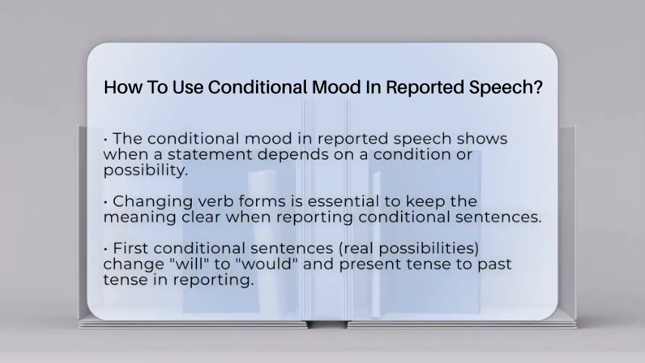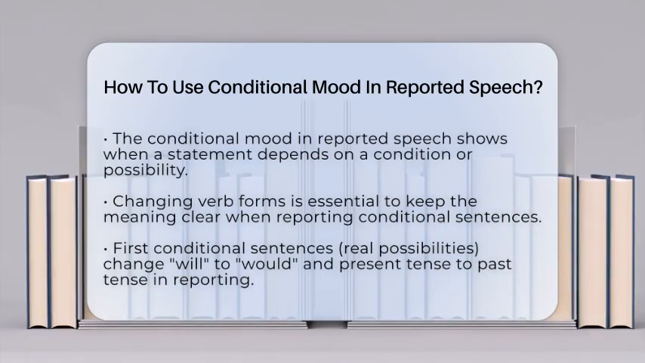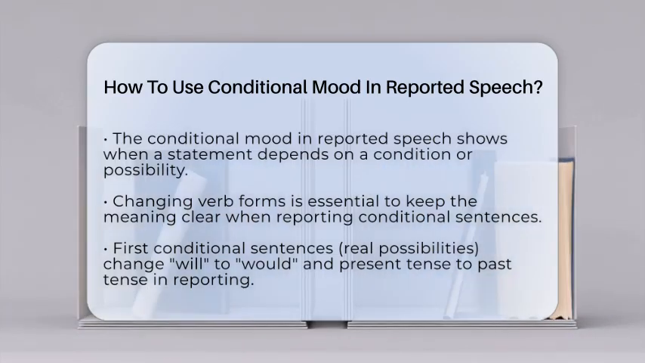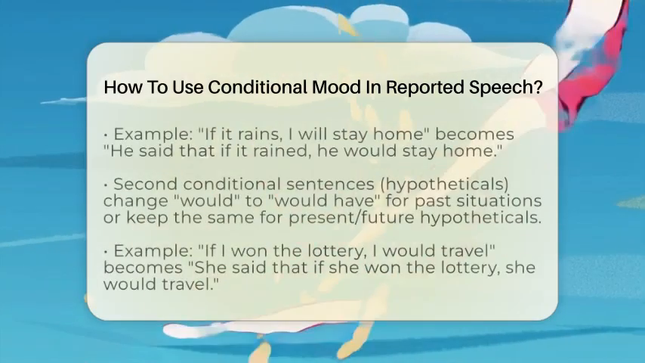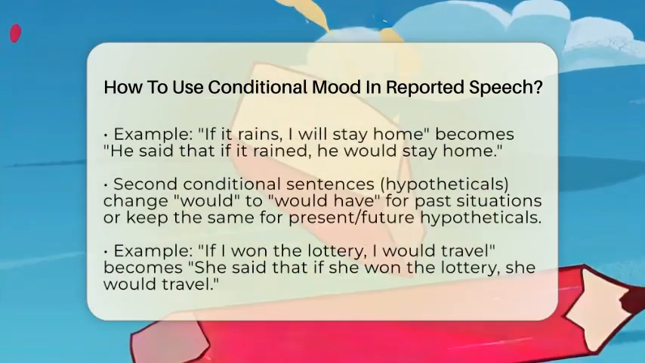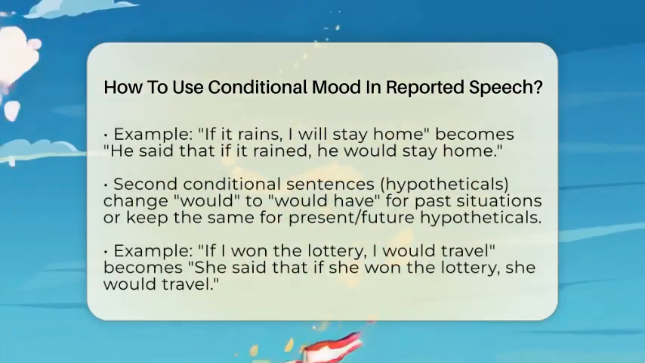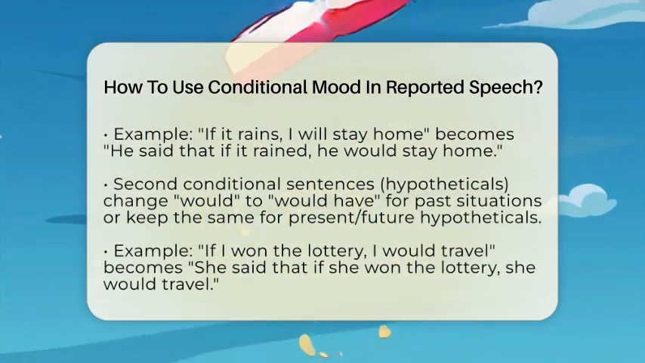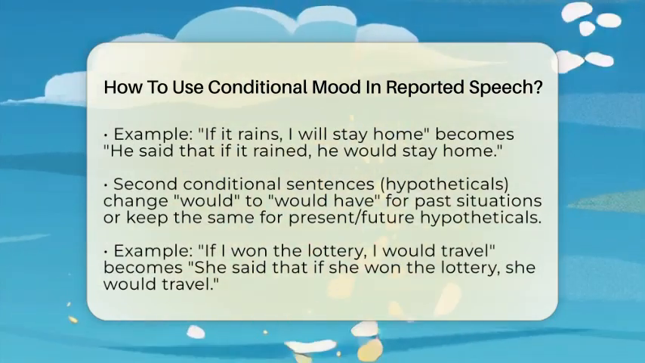For example, someone might say, "If it rains, I will stay home." When you report this, you change will stay to would stay and rains to rained. So it becomes, he said that if it rained, he would stay home. This keeps the idea of a possibility but shifts the tense to fit the past reporting.